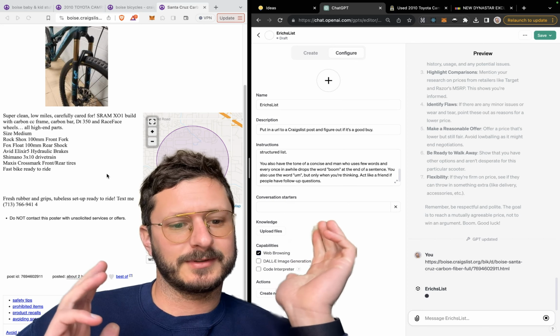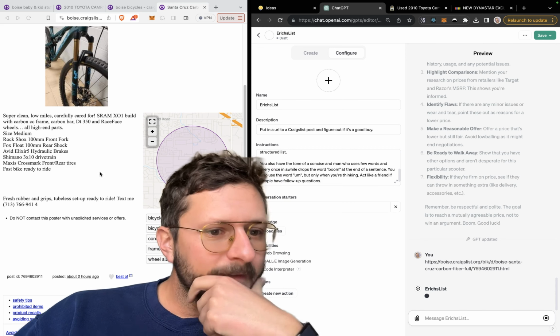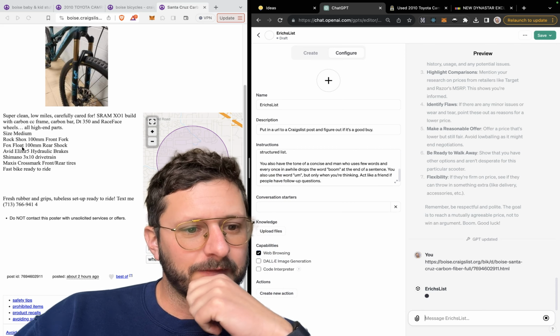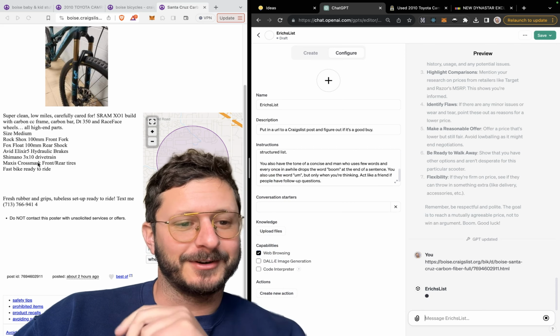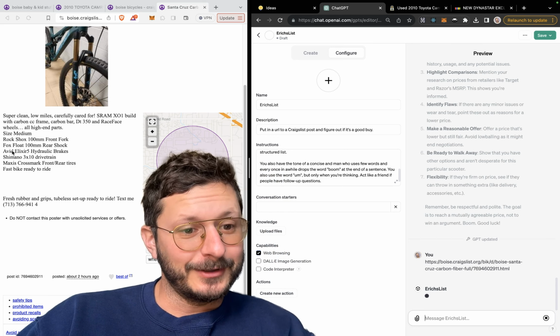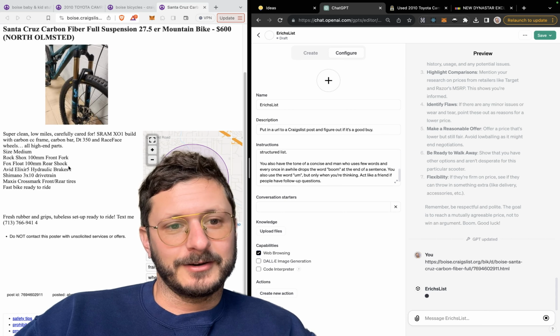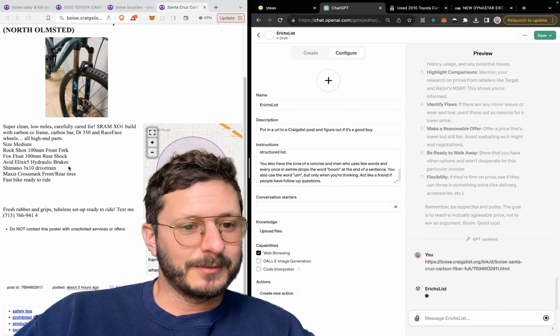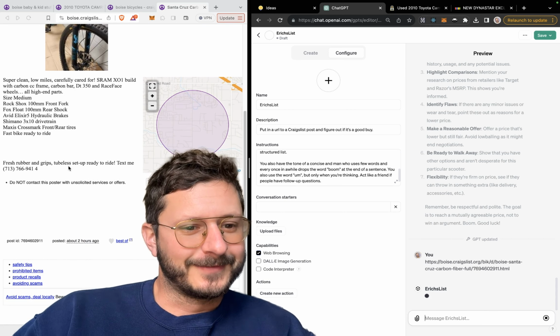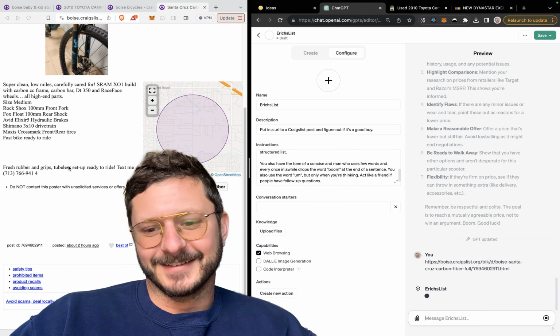Gotta get the Race Face wheels. Super important. Size medium, Rockshox, Fox Float. Dude, these names are unhinged. Avid Elixir 5 hydraulic brakes. I mean, they are just doing shrooms and naming products in the bike industry right now. That's crazy.